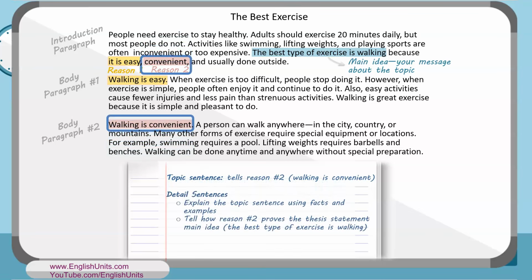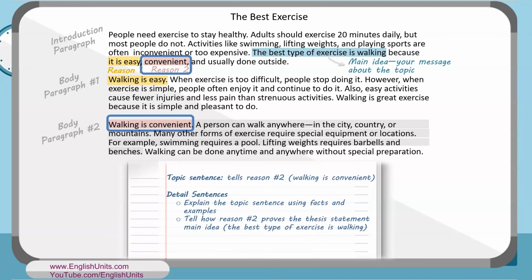Next, we have the detail sentences. These sentences explain our topic sentence using facts and examples that tell what we mean when we say walking is convenient. Also, the detailed sentences tell how reason 2 proves that our thesis statement main idea is true, that the best type of exercise is walking. Let's read our detailed sentences.